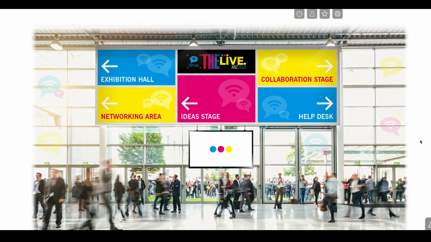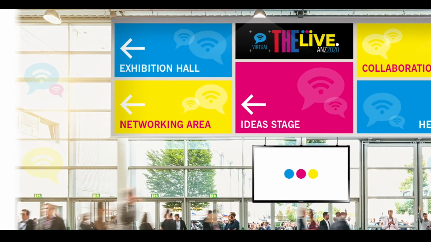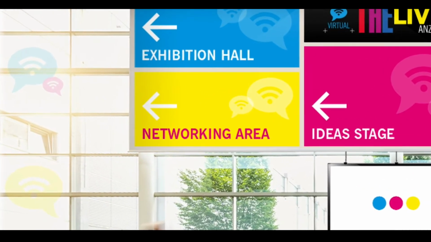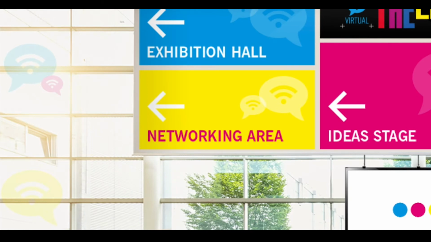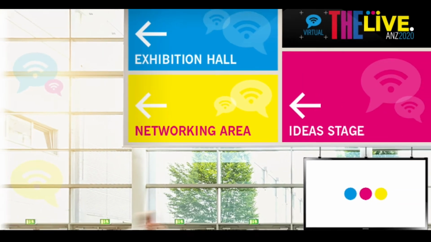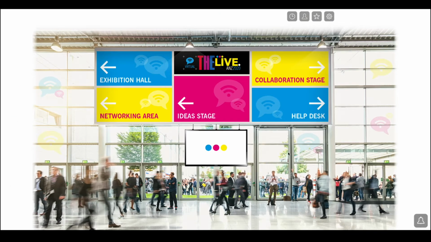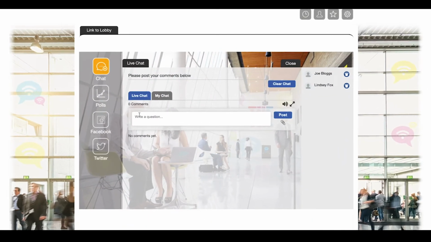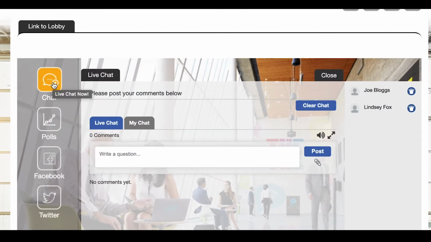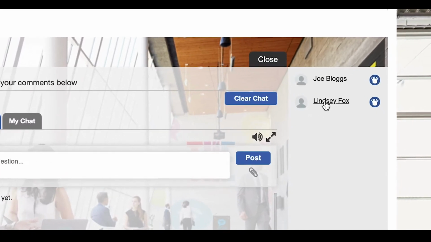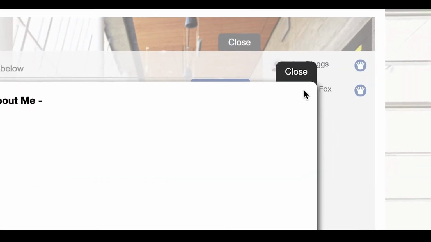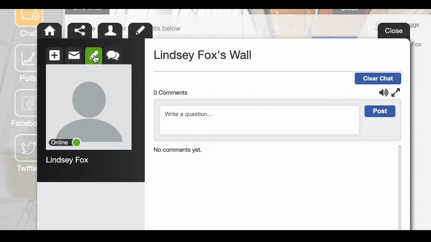There are a number of ways to communicate during the event in the networking area. Number 1, wall posts. You can post public messages on a user's wall, and these posts may be viewed by other users looking at that profile. To add a wall post, click on the person's name you wish to talk to in the networking area or exhibition hall, and click on the pencil icon above the person's image, and post your message.